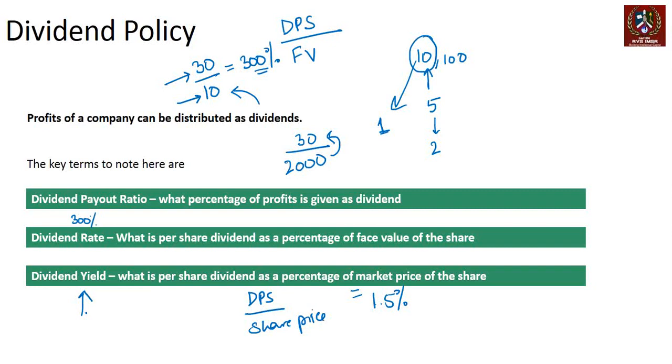But what is important is that if you're an investor, you're looking at this. If you're a company analyst who's looking at how much of the profits are being plowed back, you're looking at the dividend payout ratio. If you're the company management, typically company managements denote dividend in the form of dividend rates. So they do not try and cut this. They keep this constant or higher. So 300% next year will be either 300% or greater than 300%.